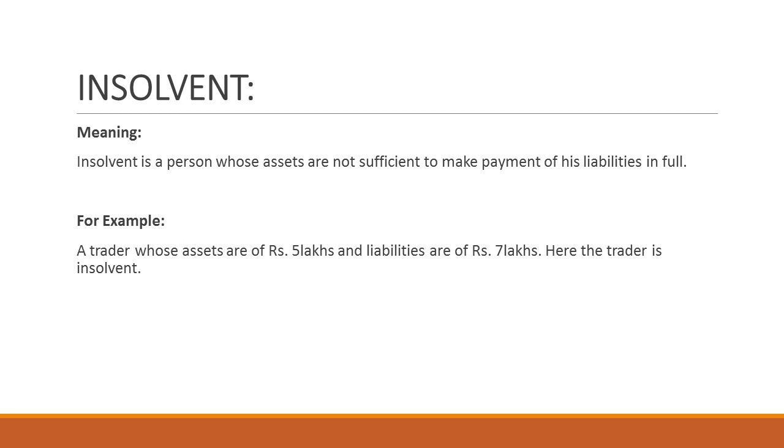Suppose a trader whose assets are rupees 5 lakhs and the liabilities are rupees 7 lakhs. Here, the assets are less and the liabilities are more. In this situation, the owner of the business, that trader, cannot pay the liabilities in full. I mean, he is not capable of paying the debts in full. So such a situation is called insolvency and the person is called insolvent.